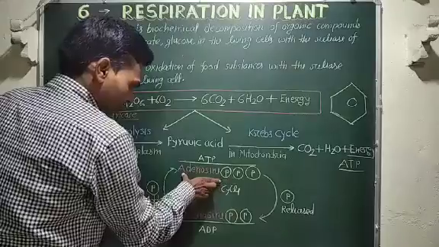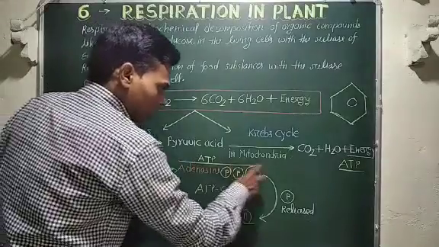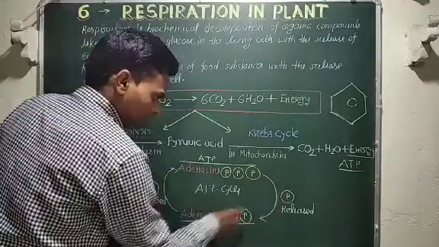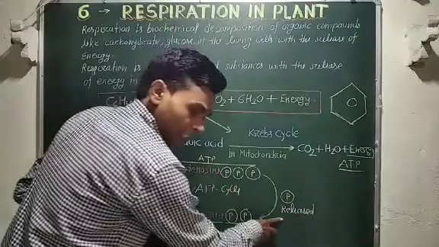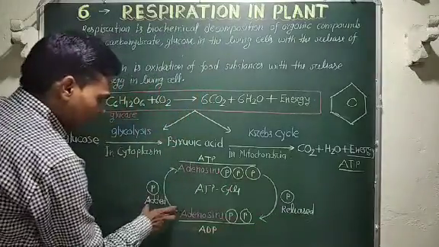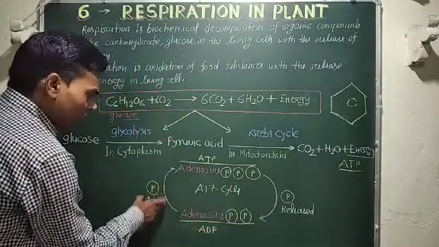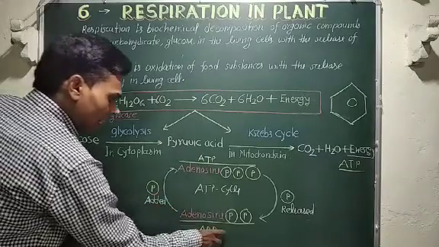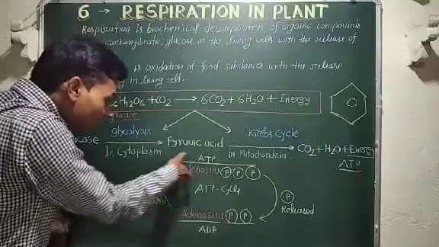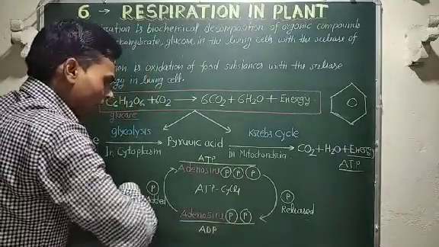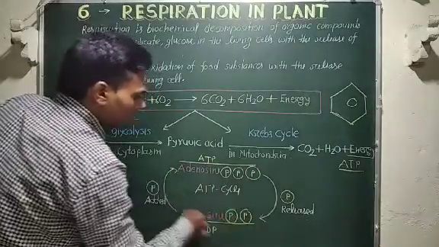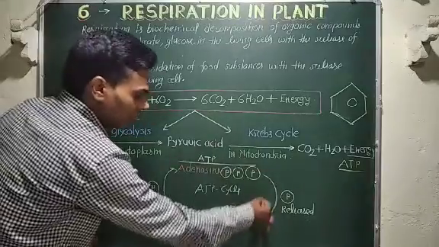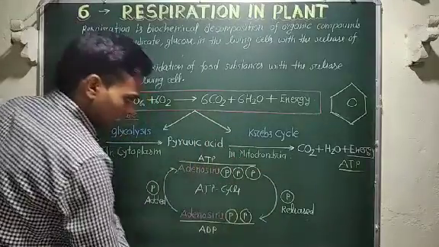Okay, ATP changes into ADP by releasing energy. And when a phosphate group is added, when ADP gains energy, it changes into ATP. This one is the cycle of ATP, or ATP cycle.